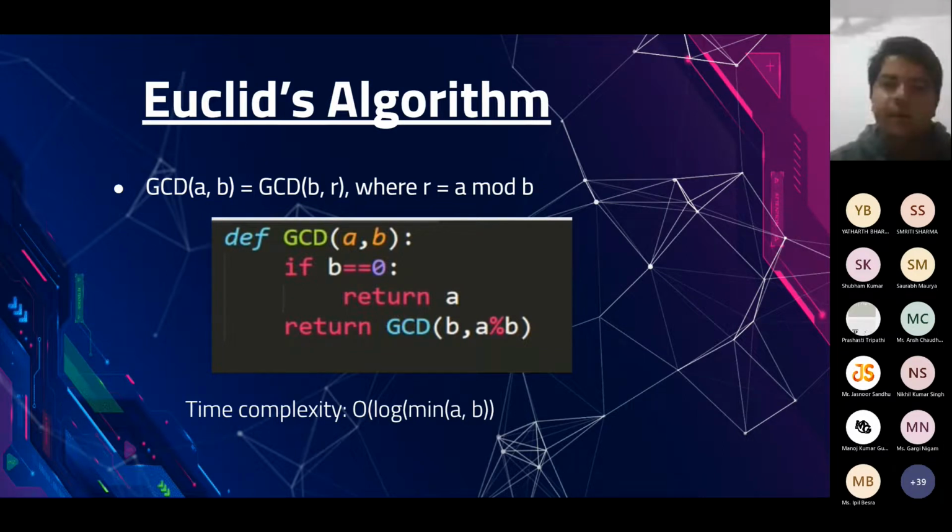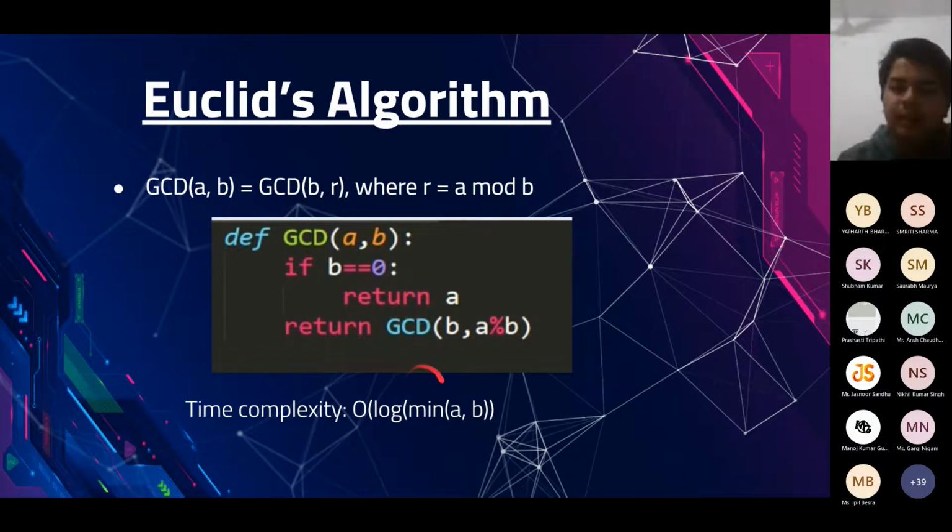Okay, so this is the base case. Whenever b is 0, we will simply return a. So this is the point at which our function is terminating, or this will be the last one. Otherwise, we will call GCD of b comma a mod b. So it is on the lines of this theorem that we studied.